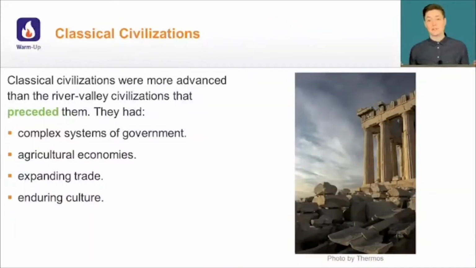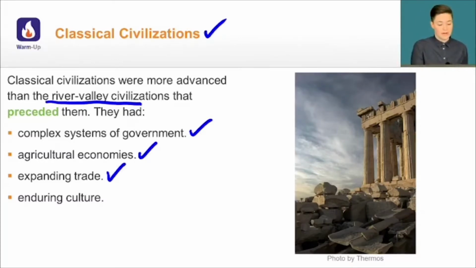In this lesson, we're going to be talking about classical civilizations. Classical civilizations were more advanced than the river valley civilizations that preceded them, or came before them. They had complex systems of government. They had agricultural economies based on the production and distribution of agricultural crops. They were working on expanding trade, not only on land but also on sea. They were developing enduring cultures.